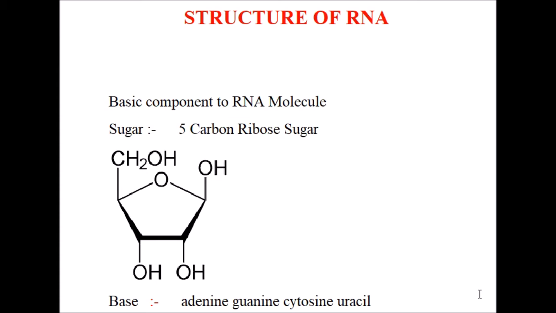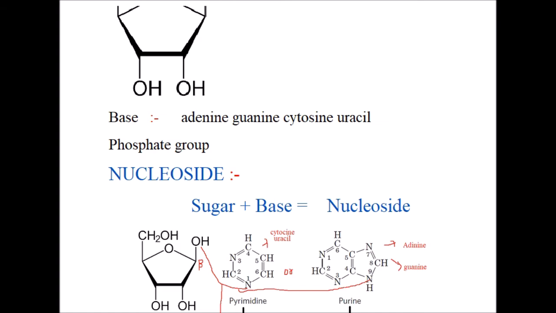Structure of RNA molecules. RNA molecules are made from different components: a sugar, which is ribose, a 5-carbon sugar, and the bases adenine, guanine, cytosine, and uracil. Adenine and guanine belong to the purine group, and cytosine and uracil belong to the pyrimidine group. Purines are double cyclic and pyrimidines are single cyclic, and these components help form RNA molecules.